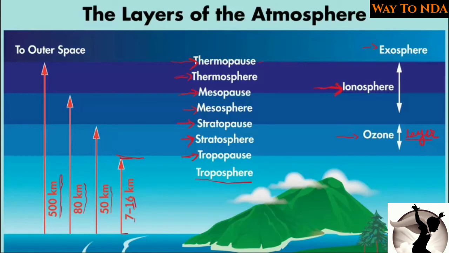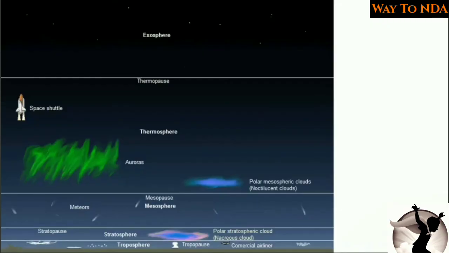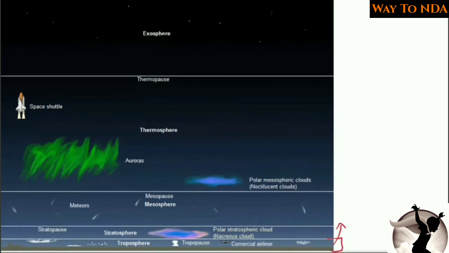Now we have seen the layers of the atmosphere. Now let's study each and every layer in detail. So first we will start with the troposphere. What is the troposphere and what is the specialty of the troposphere? In the troposphere, you will find this is the lowermost layer, and this is the boundary of the troposphere.